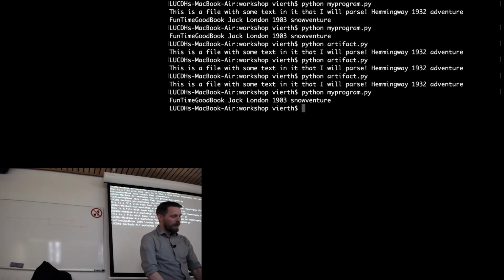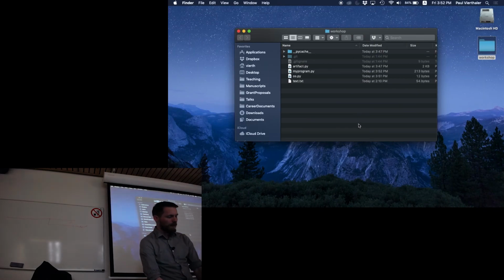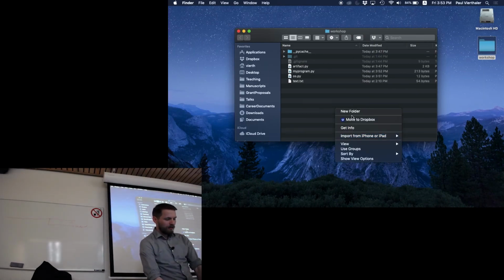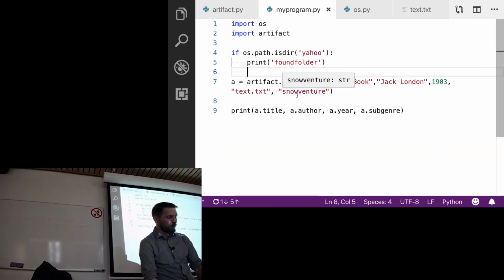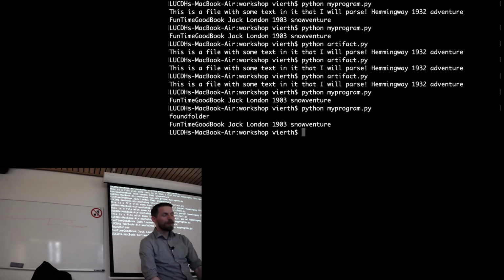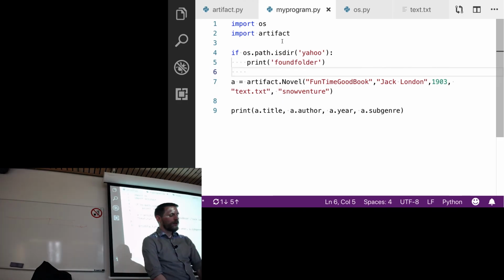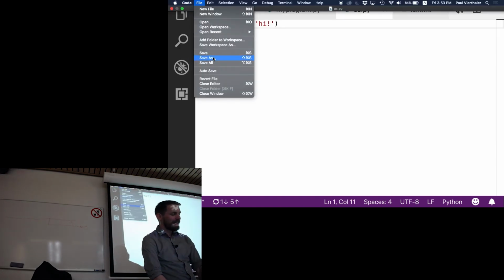There we go. Okay. Let's see. So I'll try to make a folder called Yahoo and see. Unless os is one that it just will not do this for you, which would be, oh no, it found the folder. So let's try, what if I save this as NLTK?